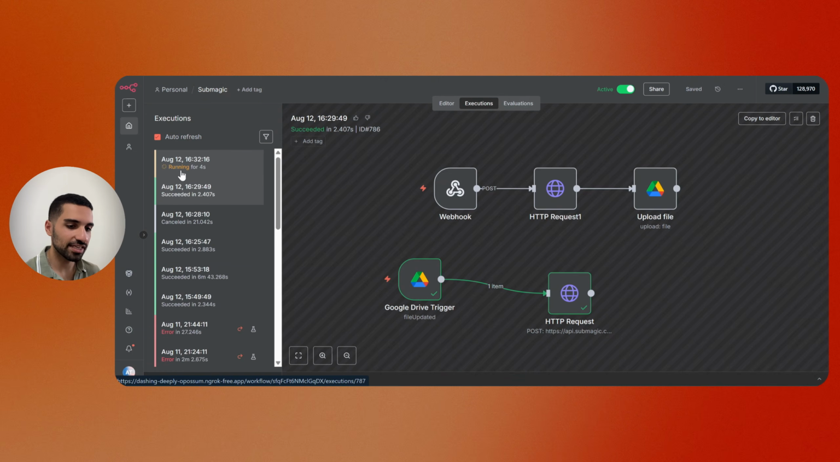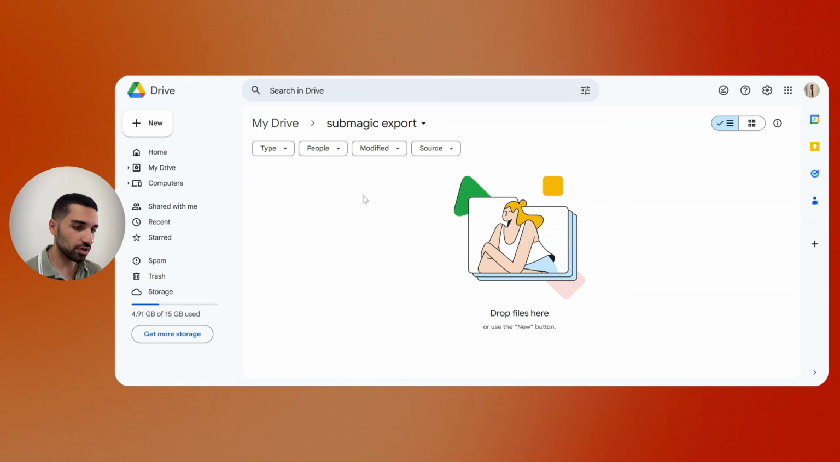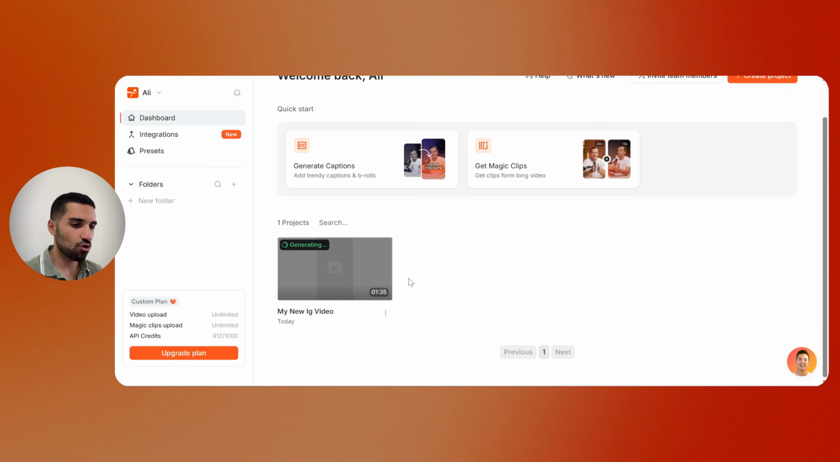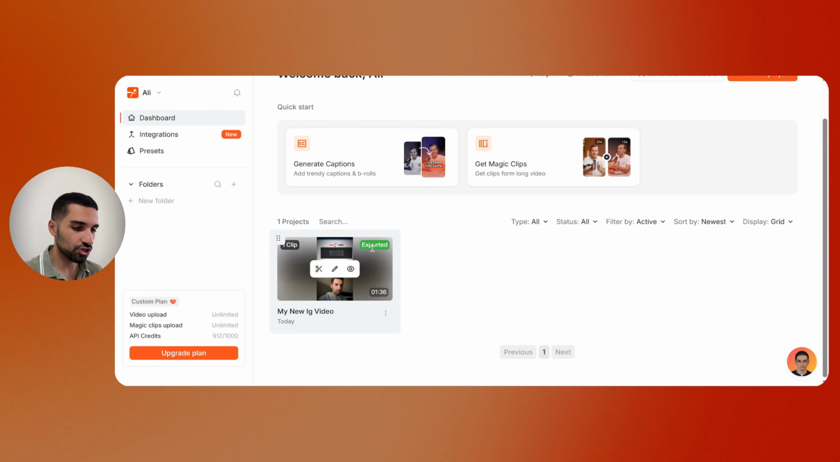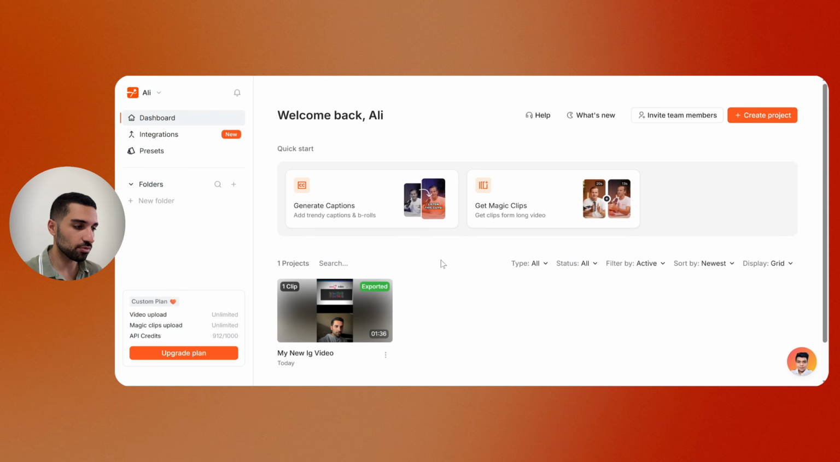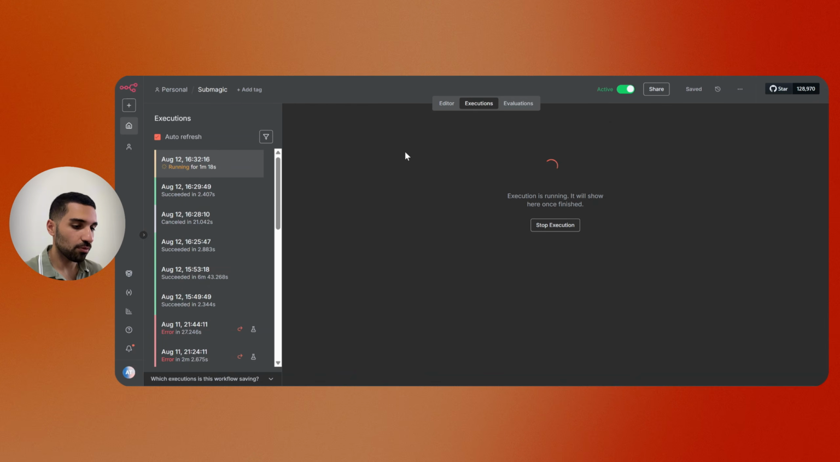All right, now you see that the second automation is also started. So right now Submagic has sent us the video to our webhook URL, and next we need to download it and also upload it inside our Google Drive. And once this execution is done, I'm going to get back to it, and I'm going to show you that here we have our exported video inside our Submagic export folder in Google Drive. And if we go back to our Submagic dashboard again, if we try to refresh, we will see that our project has been exported. Actually, Submagic exported the video and sent it to our webhook URL. So now we can download it and upload it inside our Google Drive.